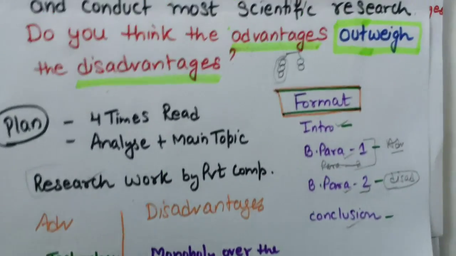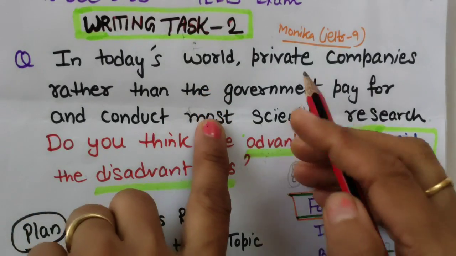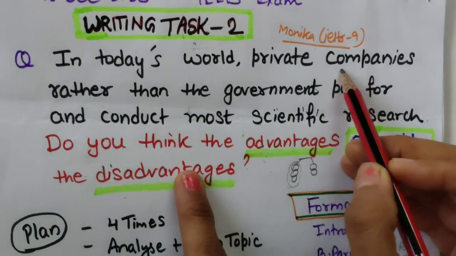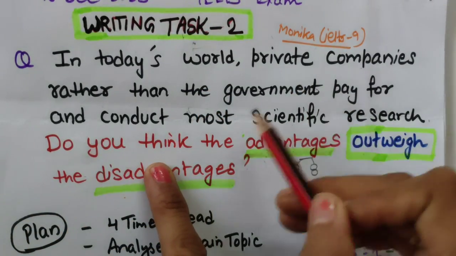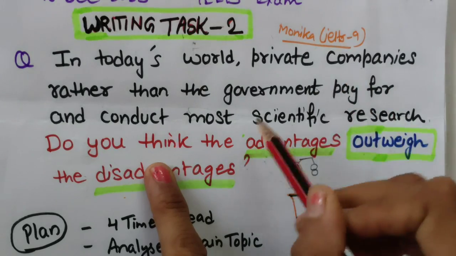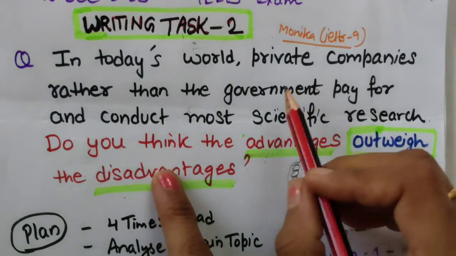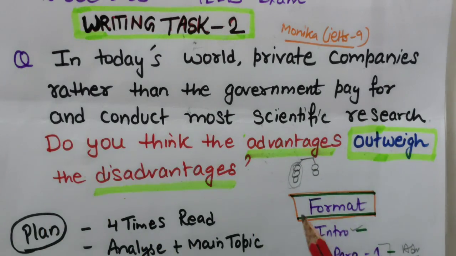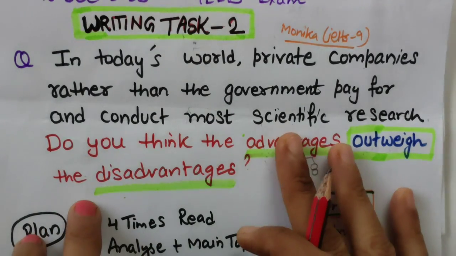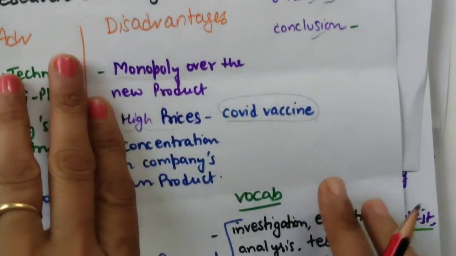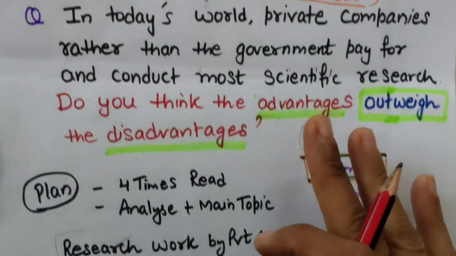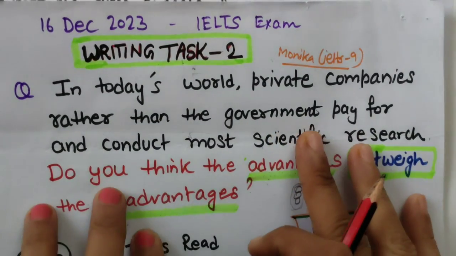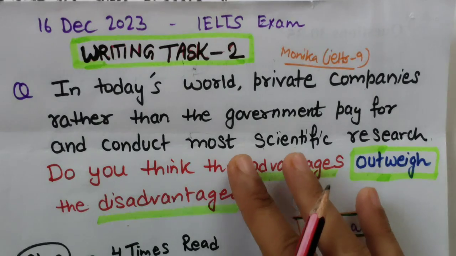And for private companies you can write non-government organization, private enterprises, privately owned companies, privately owned organizations. You can write so many things, unlimited things you can write. This is your art skill. Okay, so these are all ready-made words, but when you are writing on your own, you will get your own words. Now let's go to the introduction.